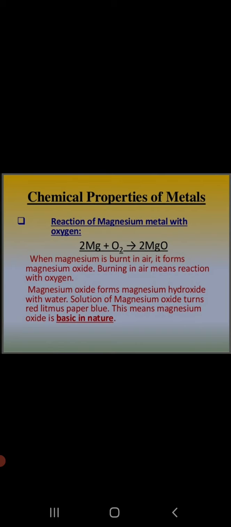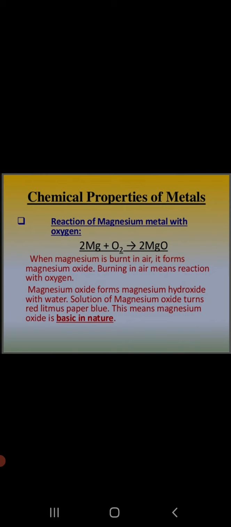Yes, children, magnesium also comes in ribbon form, which in the laboratory we see. And when we burn this magnesium ribbon, it burns with a shiny white flame and produces a white powder of magnesium oxide. So when we burn magnesium in the presence of oxygen, it produces a shiny white flame and the ash produced is nothing but magnesium oxide, which is basic in nature. Yes, we have learned that metals react with oxygen to form oxides.